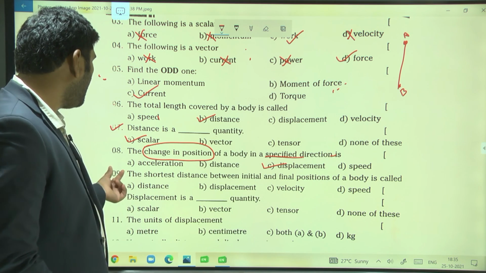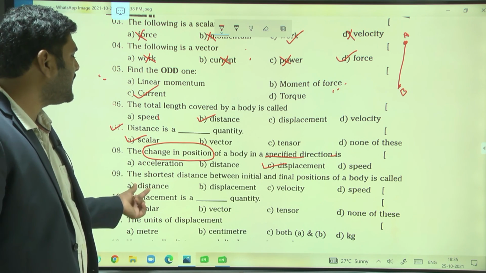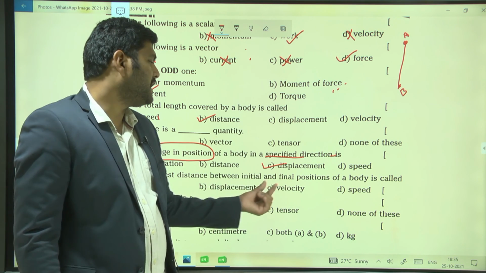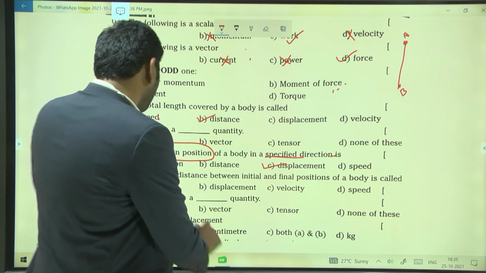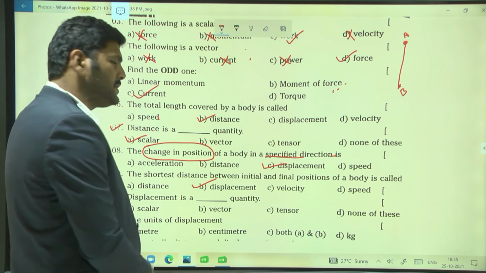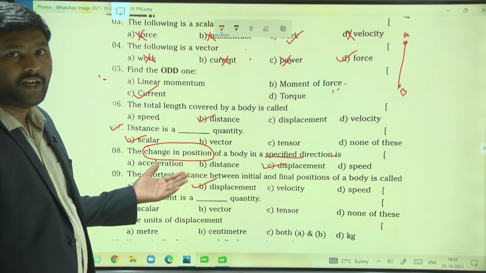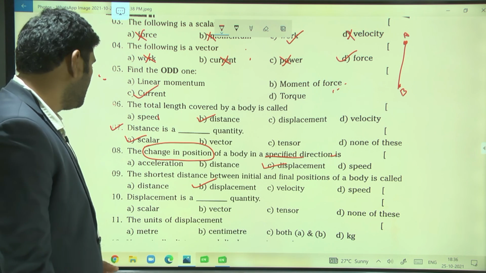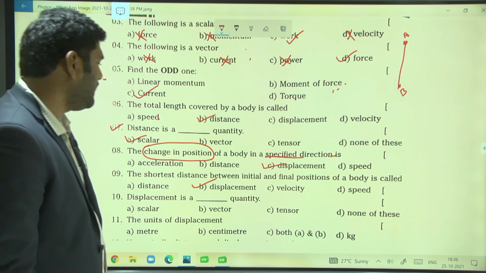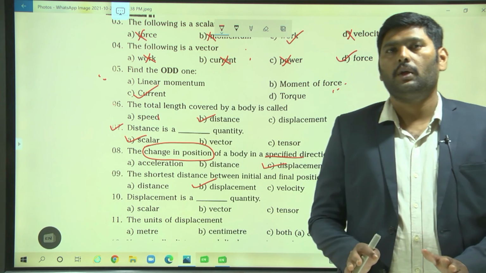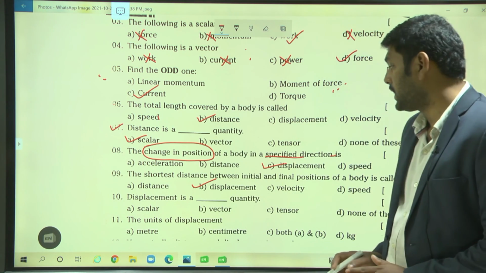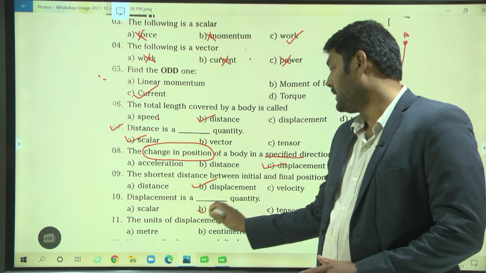Same way, coming to the 9th question: the shortest distance between the initial and final position of the body is called displacement. That is the definition of displacement. Displacement has magnitude and direction, so it is a vector quantity.